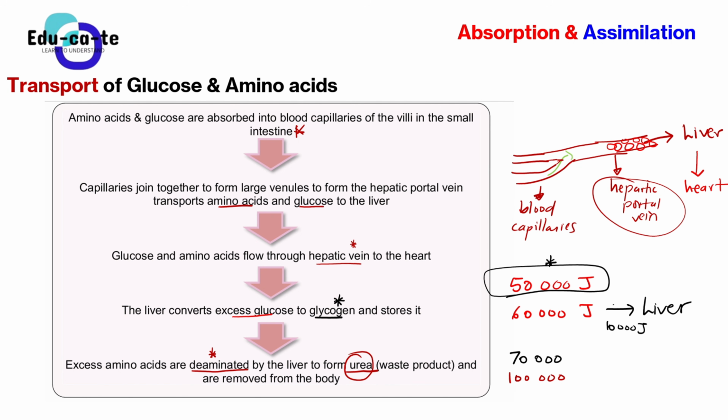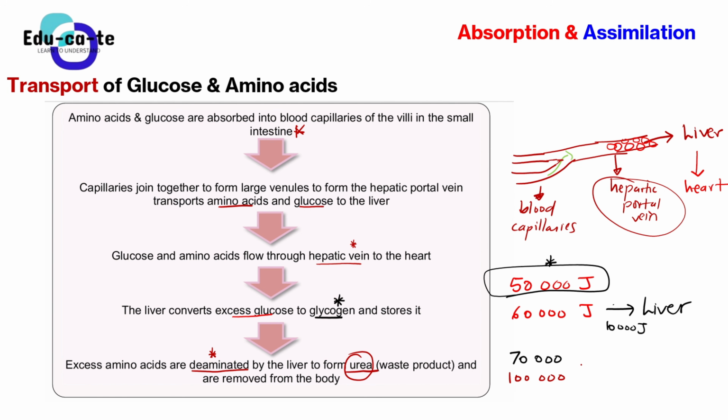When they are broken down, they will form what we call urea. The urea is a waste product that needs to get out of the body. Urea is found within your urine. You can see the words urea and urine kind of align, right? Urea and uric acid are found within your urine. So your urine consists of amino acids that have been deaminated by the liver. We use the term deaminated.